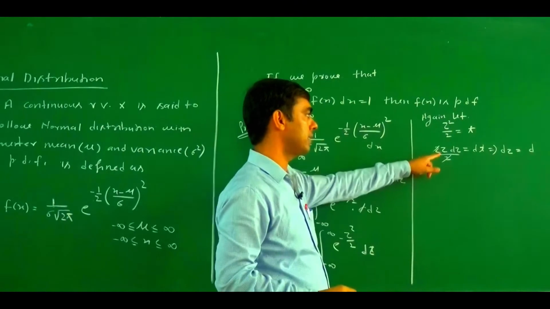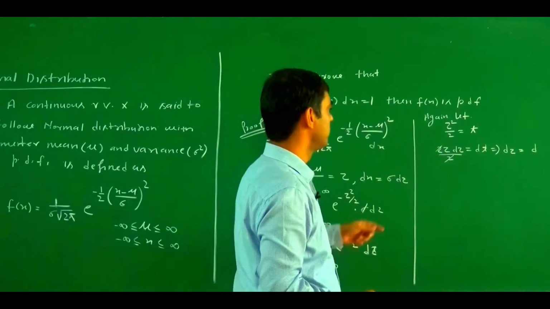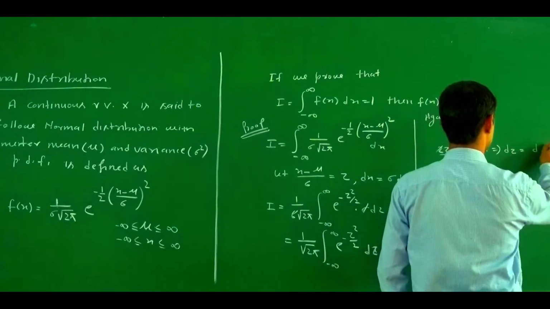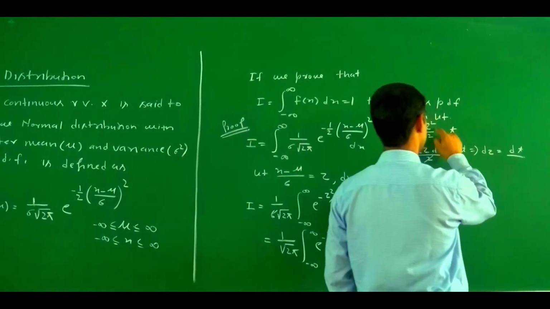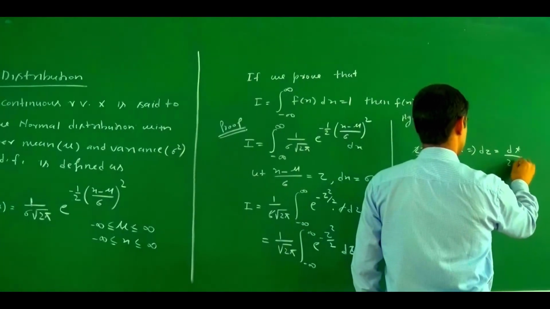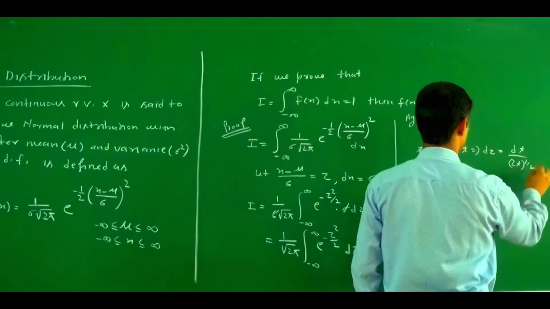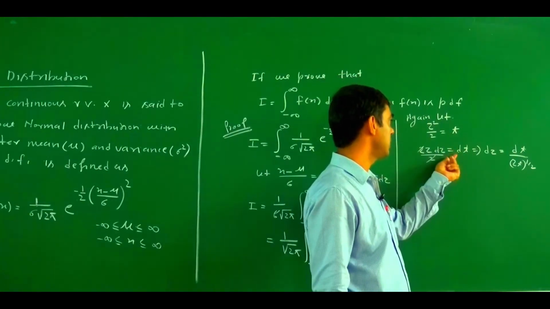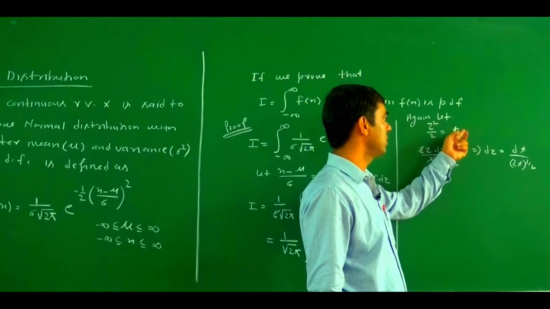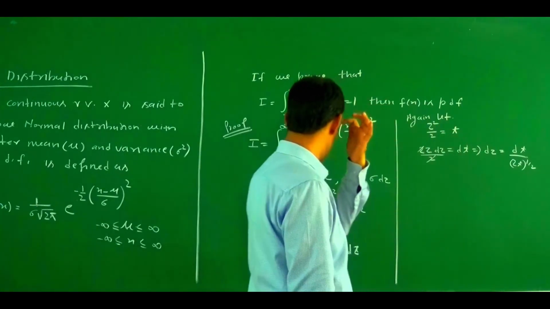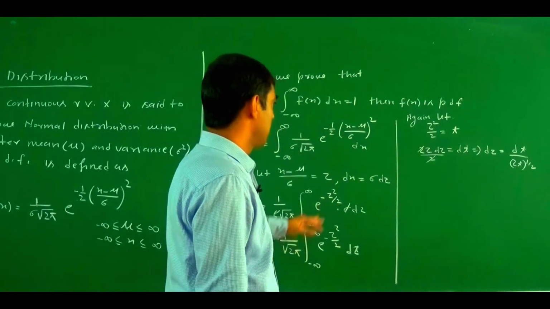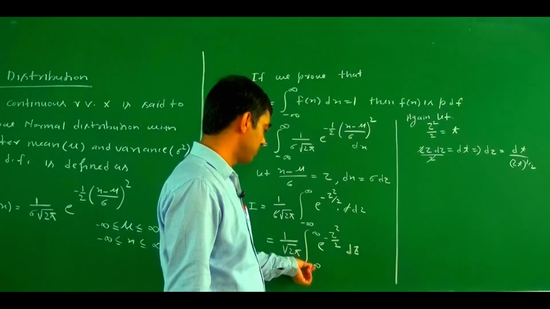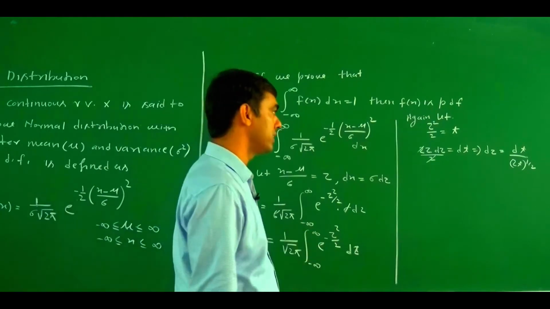What is the value of z? The value of z becomes dz = dt upon z, and z can be written as (2t) to the power 1 by 2. So now if you put this in, what is the change here? Minus infinity to infinity, there is no change.